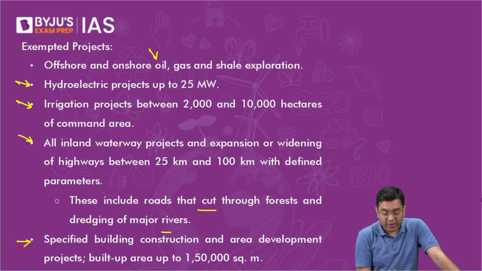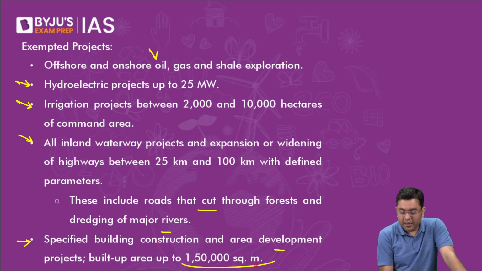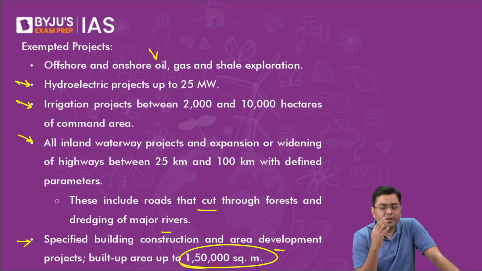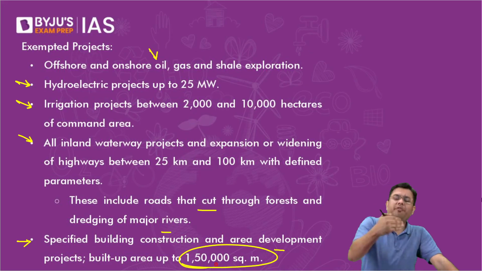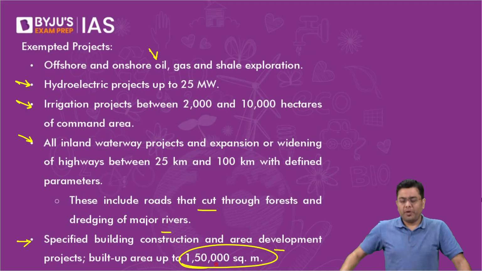Specified building construction and area development of around 1,50,000 square kilometer is exempted. So basically, for infrastructure, for the developmental activities, many of the areas have been exempted. And the argument is we are doing that for economic growth, but the counter argument is that it can be misutilized for a kind of environmental degradation. So what is the way forward? What is the way forward in this?